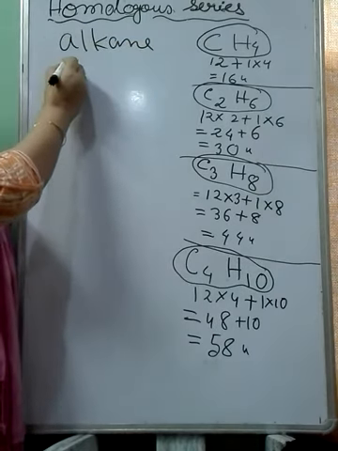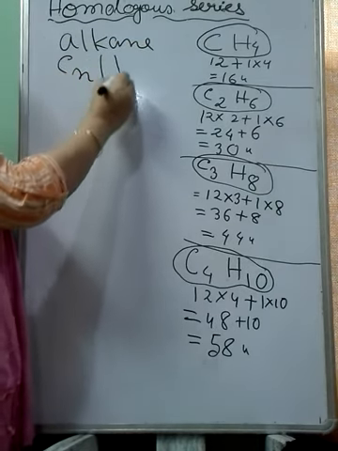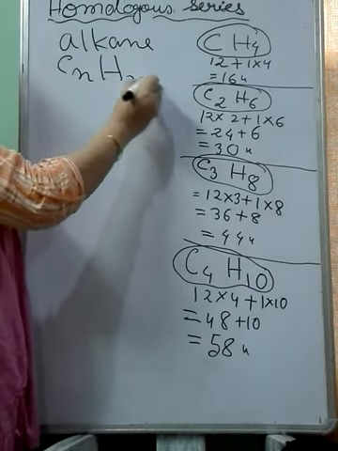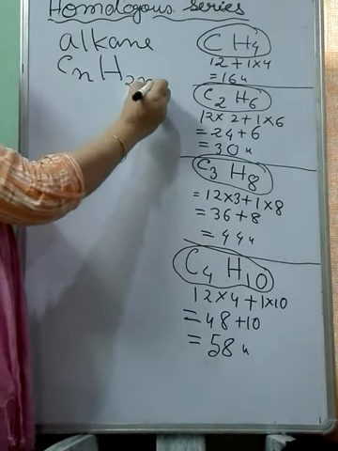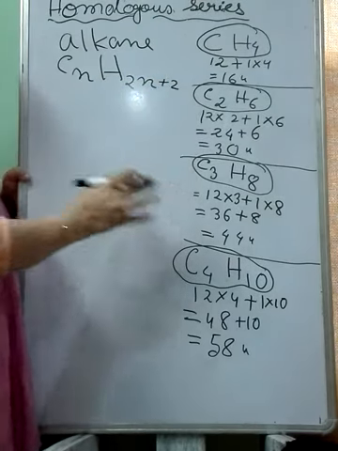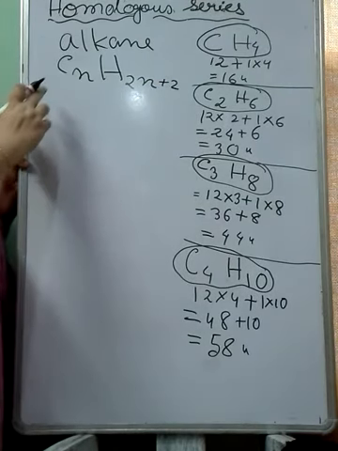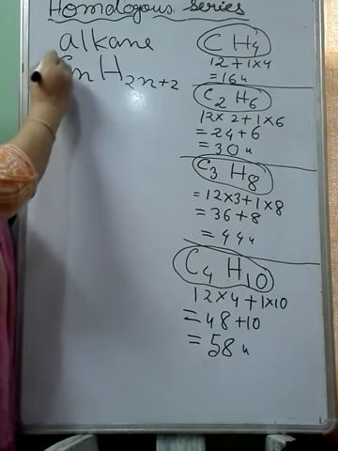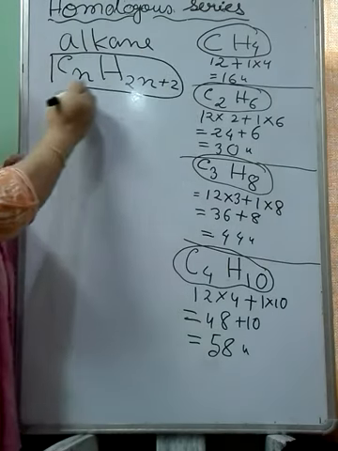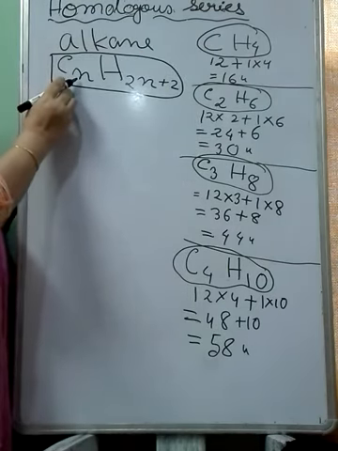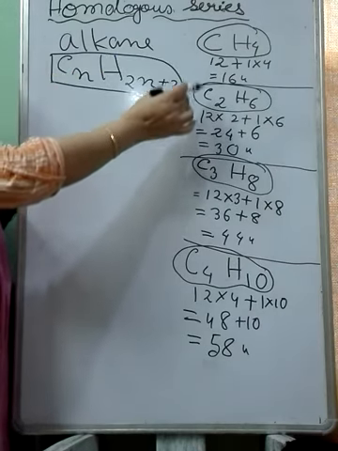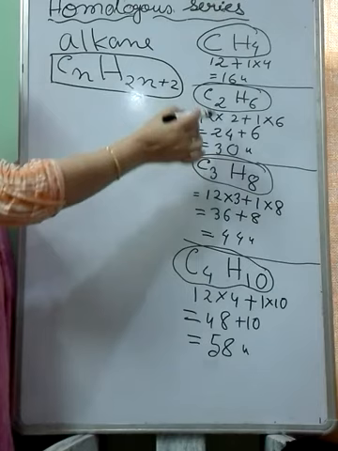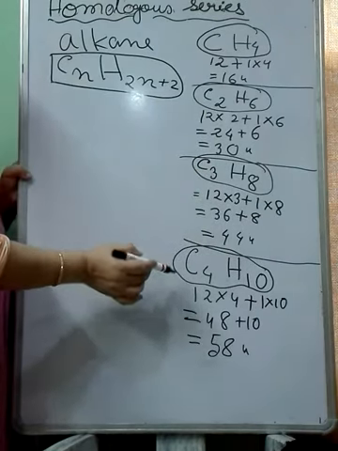In the alkane family, we find out the members by putting the value in n. Starting from 1, we get each member of the alkane family. CnH2n is the general formula. So if you put the n value 1 here, we get the first member, methane. This is methane, this one is ethane, this one is propane, this one is butane.